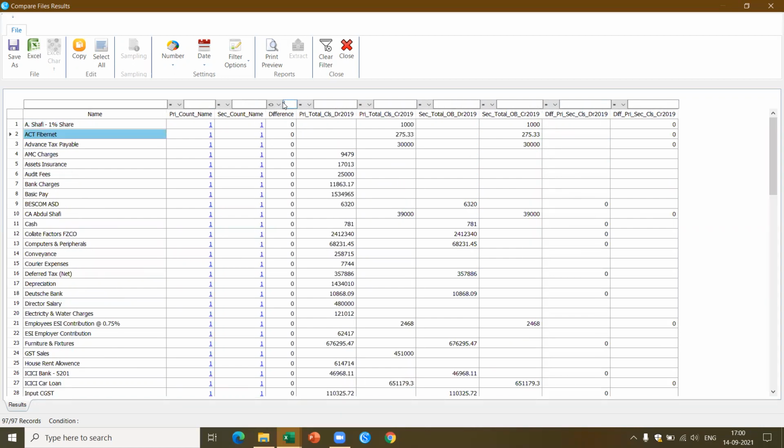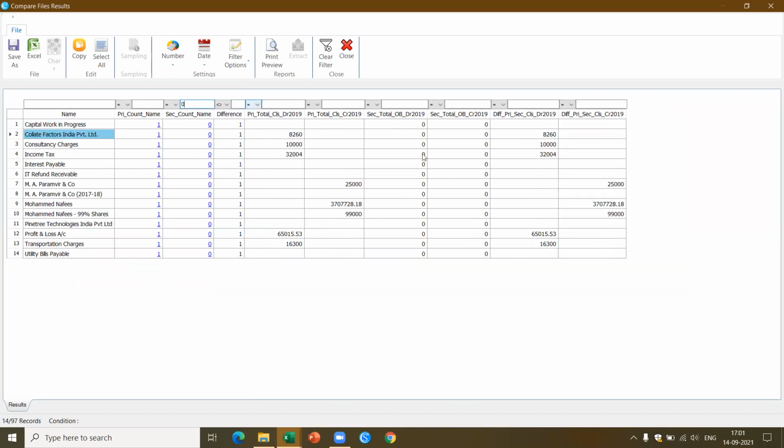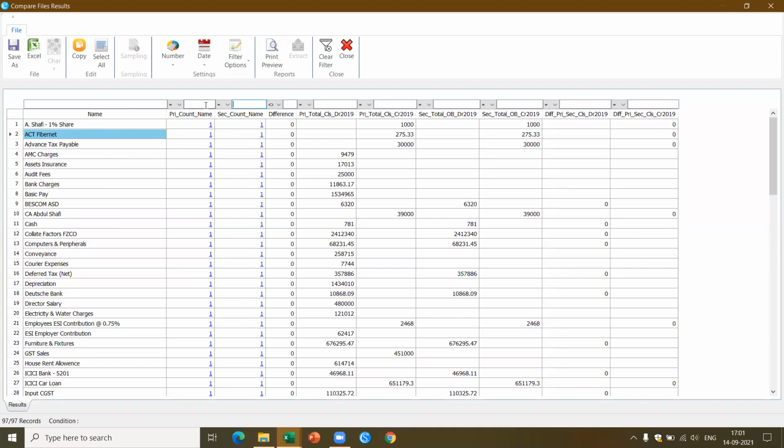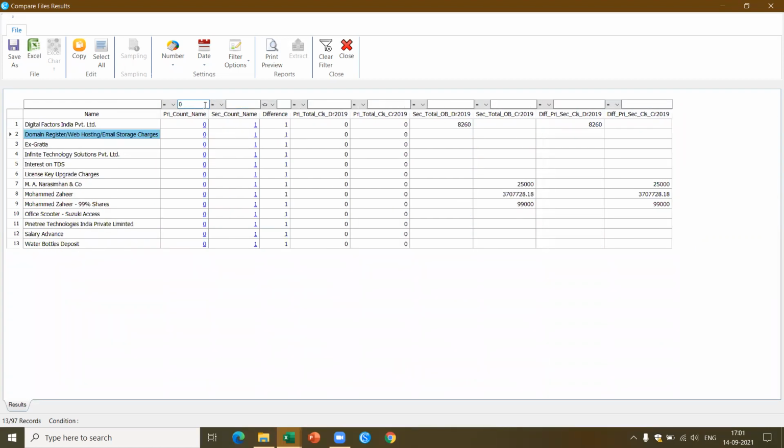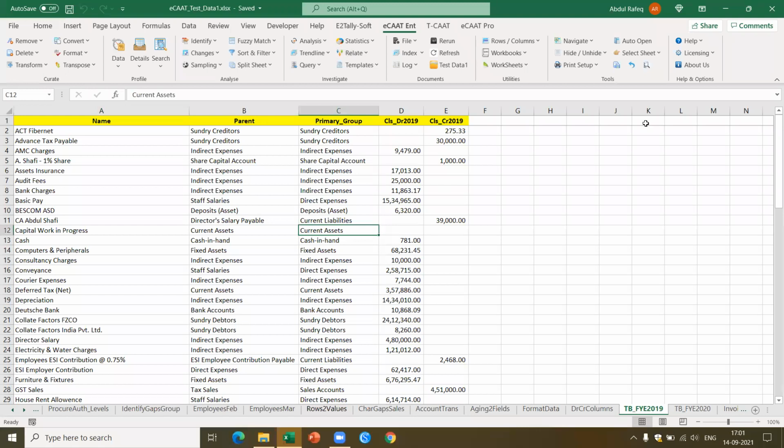If I remove this, now let's say I come here and I ask which are the cases where I've got 0. Now this tells me which are the cases where I got 0, which means in the secondary it is not there, in the primary it is there. Similarly, if I give 0 here, this will tell me which are the accounts not available in the primary but available in the secondary. So this is how I can do the comparison of the trial balance and also compute the difference between the two.